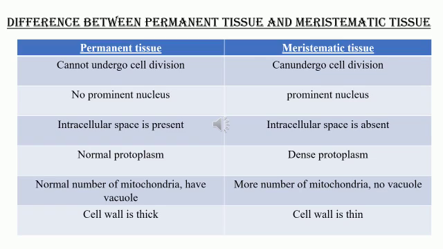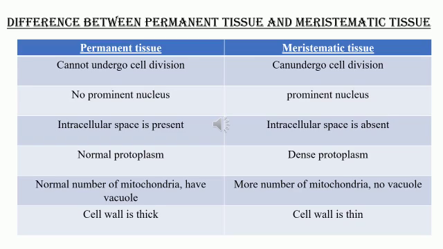Permanent tissue does not have a prominent nucleus, whereas meristematic tissue has a prominent nucleus. In permanent tissue, intercellular space is present between the cells, whereas in meristematic tissue, intercellular space is absent.